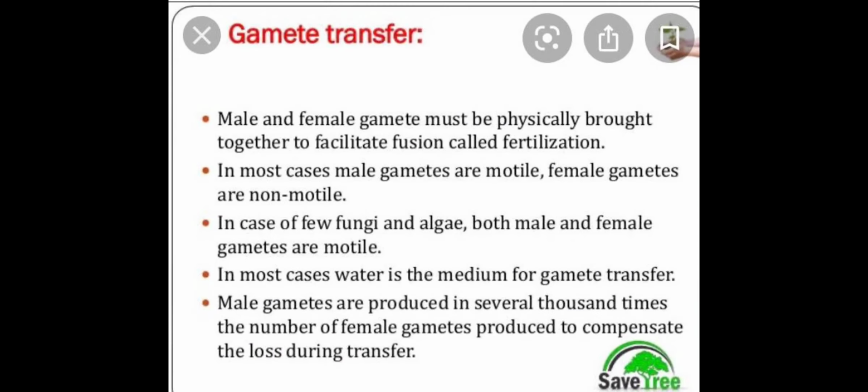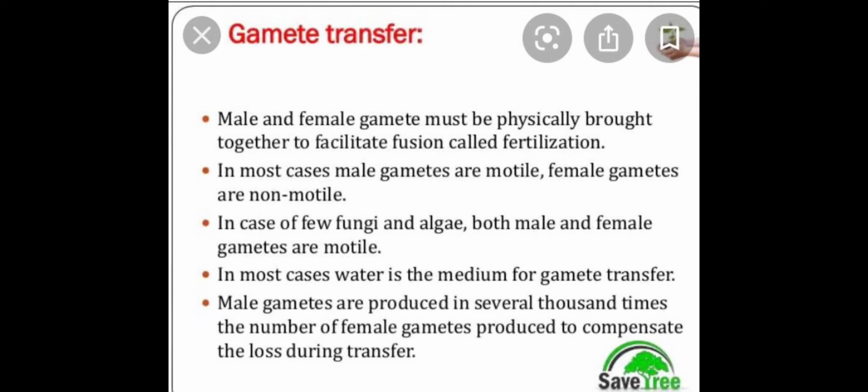Next is gamete transfer. After the formation of the gametes, it is very important that the male and female gametes be brought together so that they can fertilize. In most cases, the fertilization is external, that is, it occurs outside the female body, and under that condition water is used as a medium for gamete transfer and fertilization.